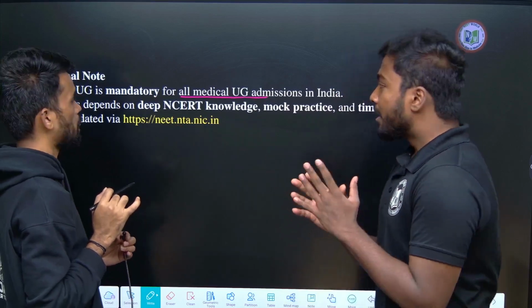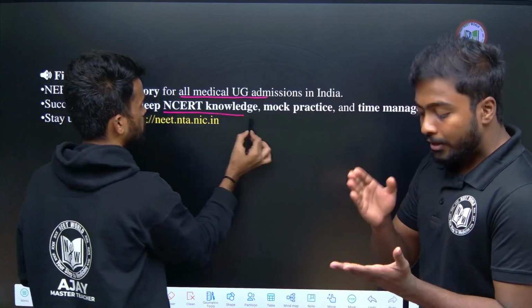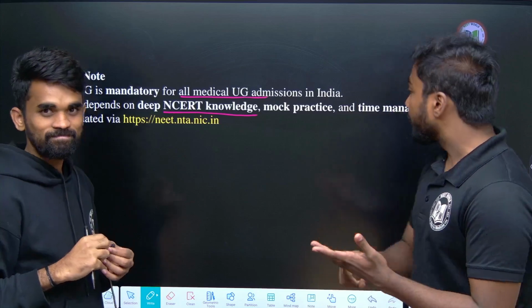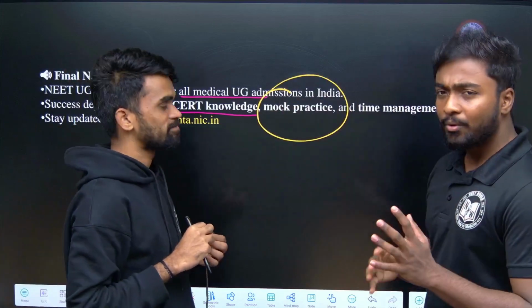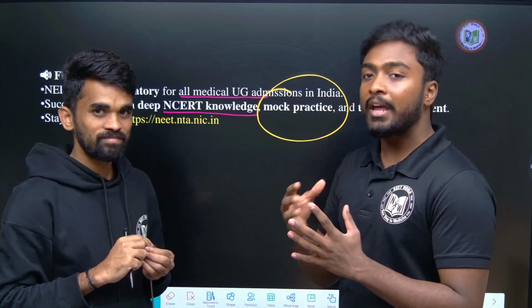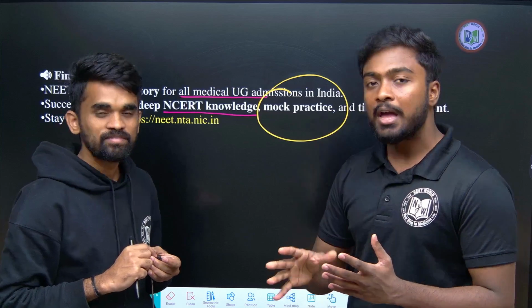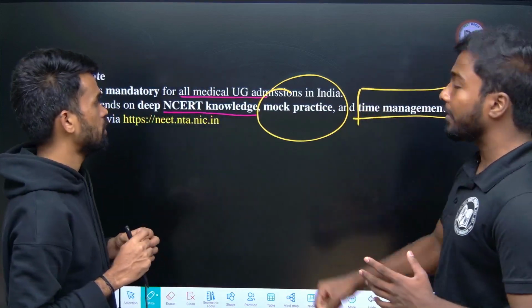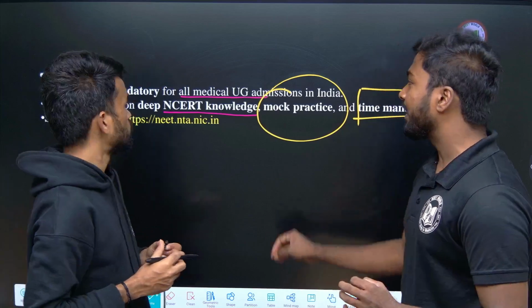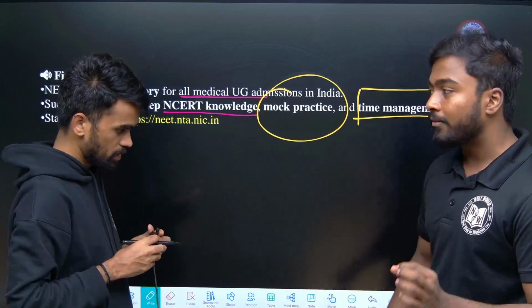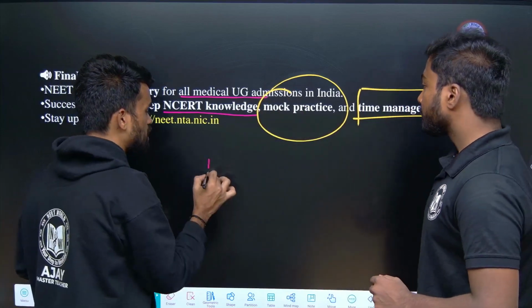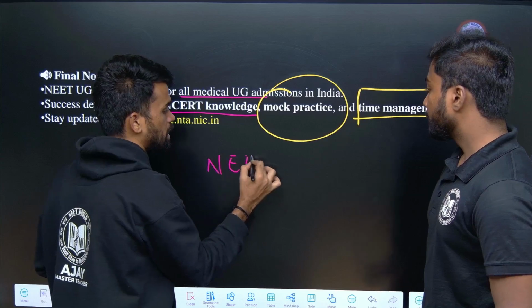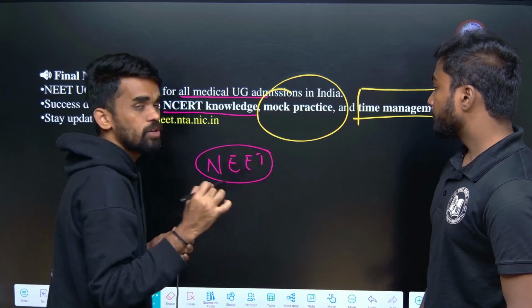Whatever you are preparing for 11th and 12th, you should be thorough with that, and do mock practice. Do more previous year questions. Time management is the most important thing when you are writing any competitive examination, not only NEET. To succeed in your NEET 2026 or NEET 2027, what should your preparation be?